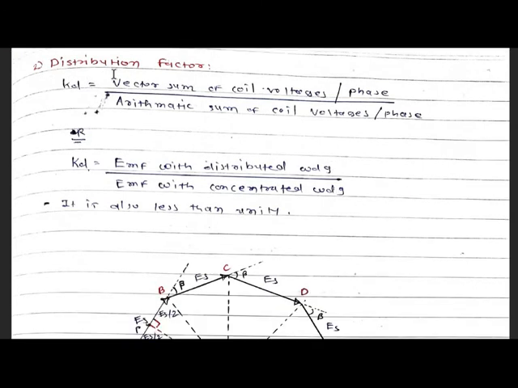Now the second one is the distribution factor, and it is denoted by Kd. Its definition is the vector sum of coil voltages per phase